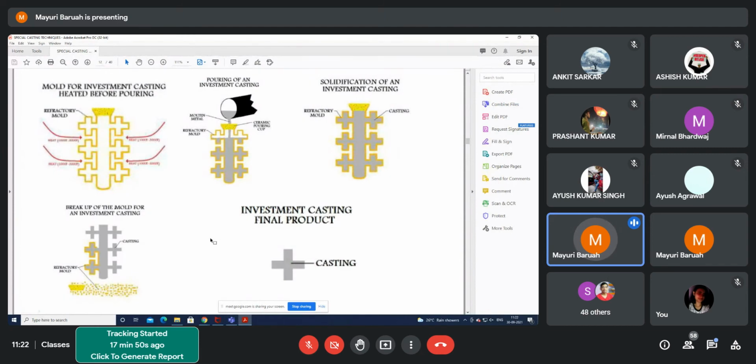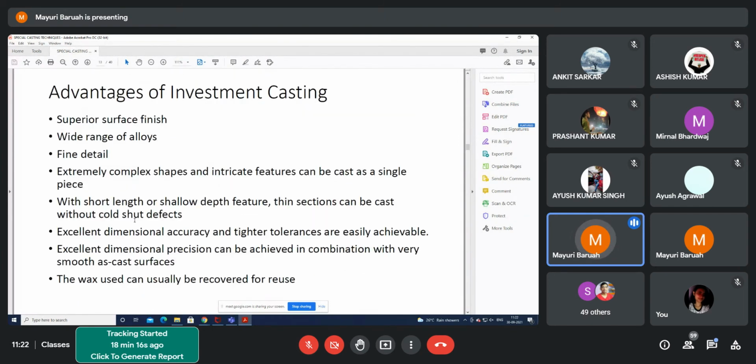Since the wax surface finish is very good, you get very good surface finish here. And in this, you can make several patterns of the same shape and size, then remove them from the central spindle and get one casting at a time. It has superior surface finish, a wide range of alloys and metals can be cast through this, and very complex shapes and sizes can be made.